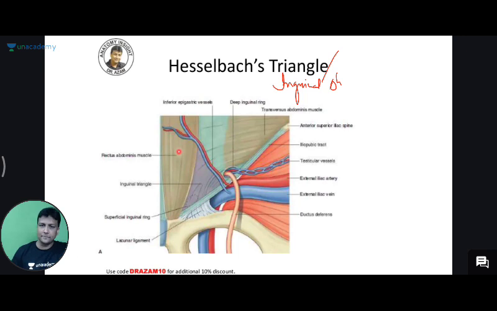ये diagram हम लोग कैसे देख रहे हैं? In this diagram, exactly in the center here, guys, this is linea alba. That's linea alba. Anatomy subject is being respected. It's just because of you, sir. Thank you, Hari bhai. Big words. I'm a small guy. So this one is actually the linea alba here, and in the middle this will be the pubic symphysis, guys. और यहाँ पर ये muscle, what is this muscle here, sir? Rectus abdominis muscle. And similarly on the other side also you'll be having the rectus abdominis muscle.